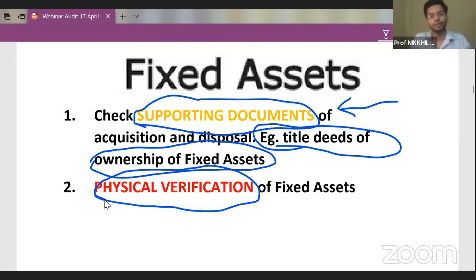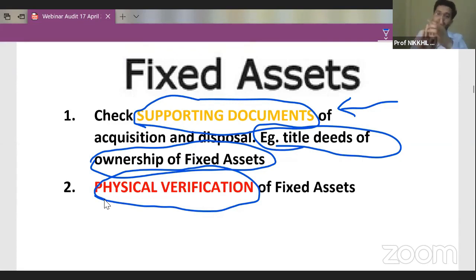That is very, very important, because guys, documents can be made up. Forged documents can be made up very, very easily. So to avoid a situation where you are being shown a forged document, you should take that document with you, go to the factory and actually see the machinery worth rupees 2 crores. Their name will be written, you should tally the name, you should tally the make, you should tally the date on which it is installed, etc. So you should physically verify the assets also. Just seeing the invoice is not enough.